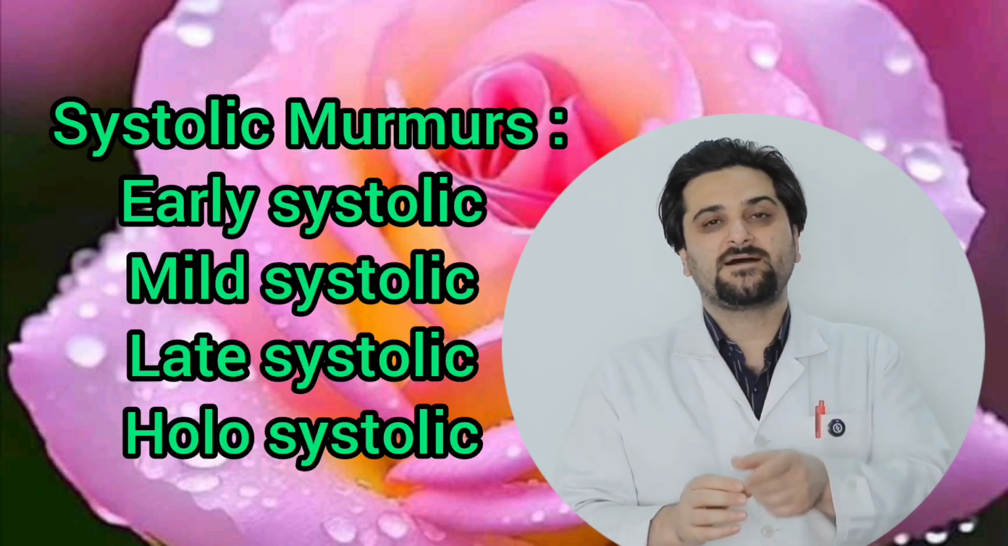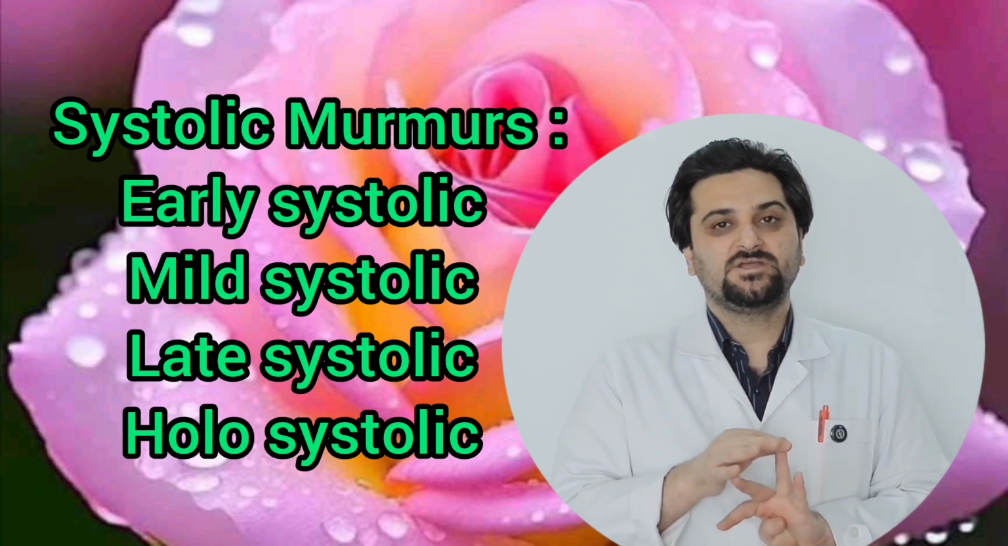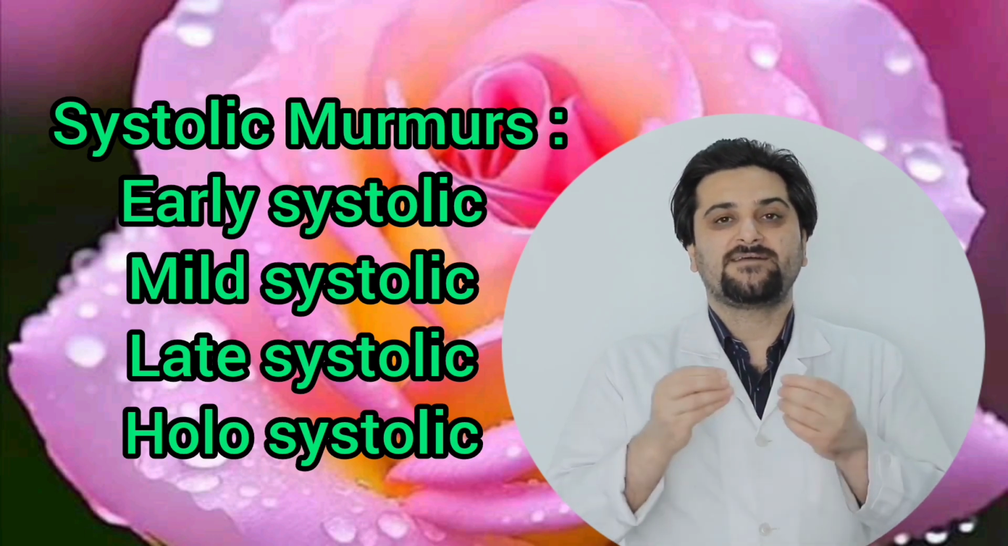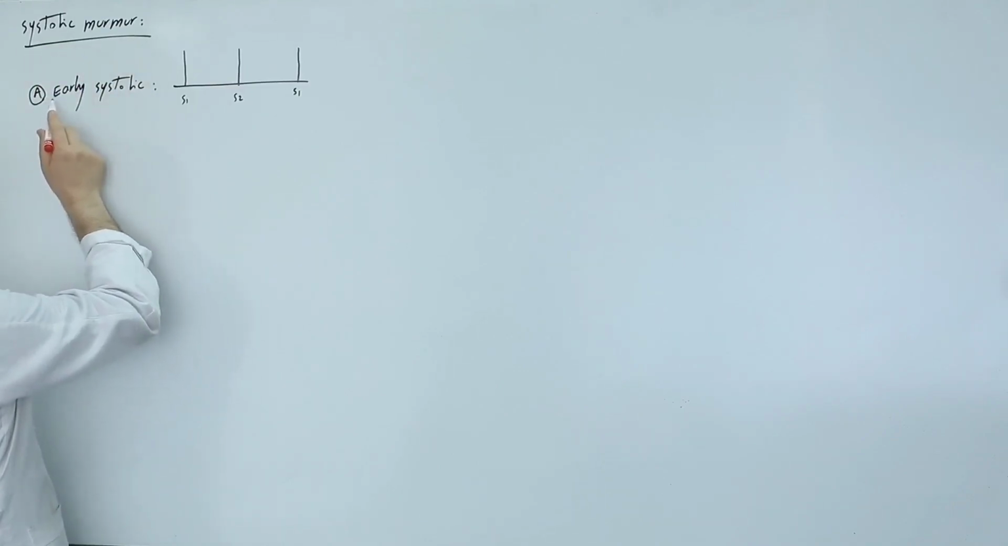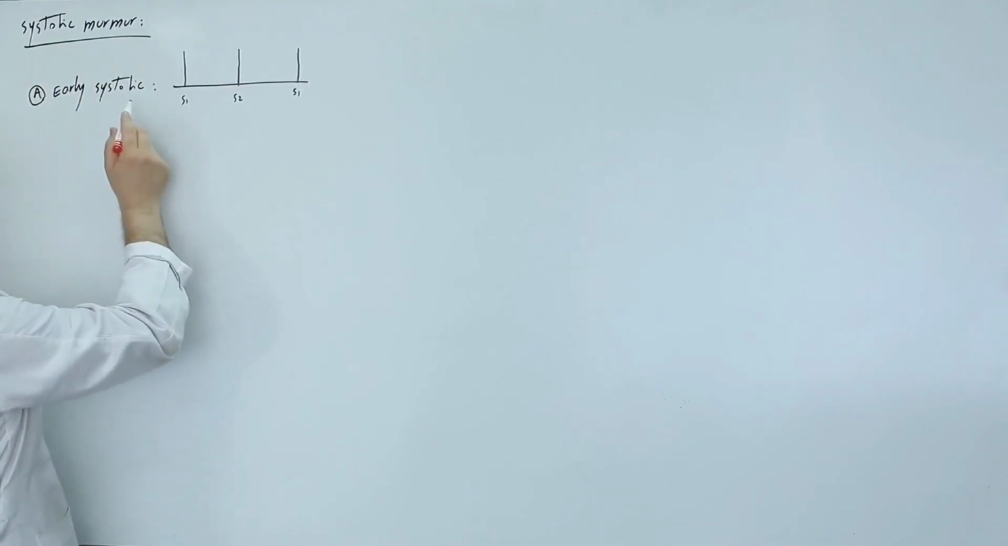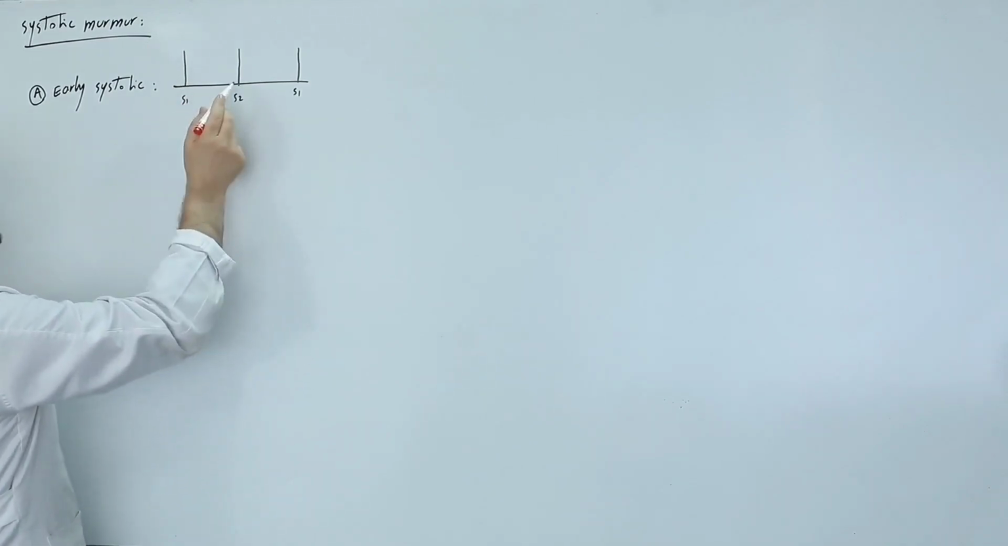Systolic murmurs are divided into 4 groups based on where in systole they are heard the loudest: early systolic, mid-systolic, late systolic, and pansystolic or holosystolic. The first group of systolic murmurs are early systolic murmurs. That is, those that occur at the beginning of systole but do not extend to the end of systole.